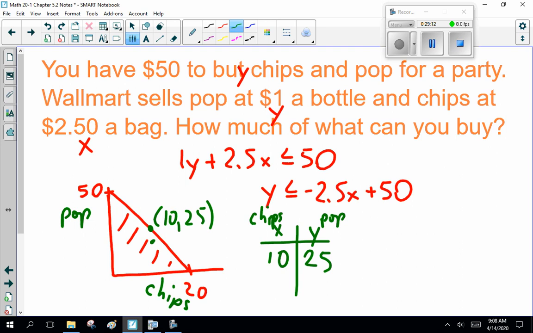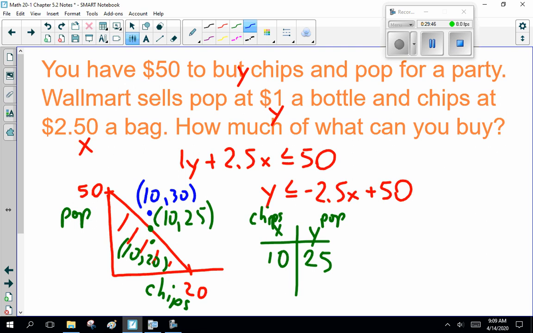Now, can I do 10 and 20? Yes. I'm less than 25 for y. I will be inside the graph. Can I do 10 and 30? No. I'm outside the graph. It doesn't work that way. I have too much, and if you don't believe me, plug it in. 10 bags of chips is $25. 30 bottles of pop is $30. 25 and 30 is $55. I've exceeded my budget.